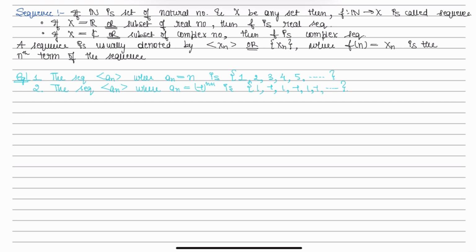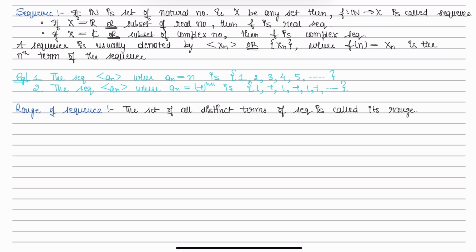Now let us understand what is the range of a sequence. The set of all distinct terms of a sequence is called its range.